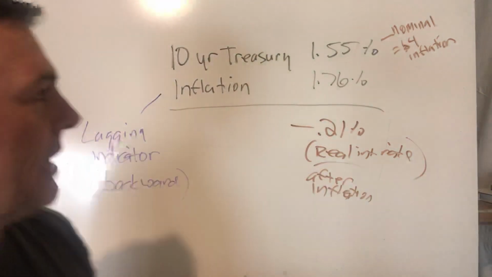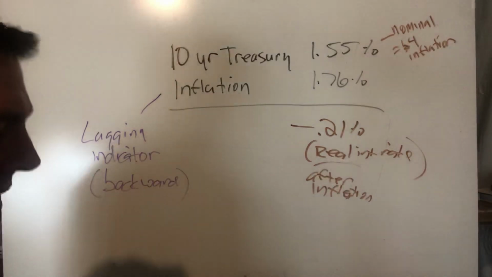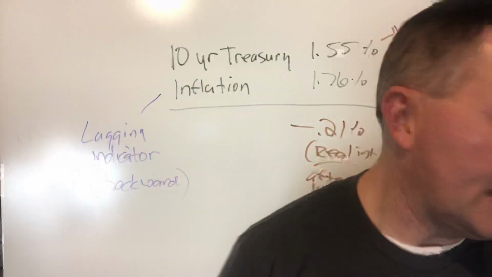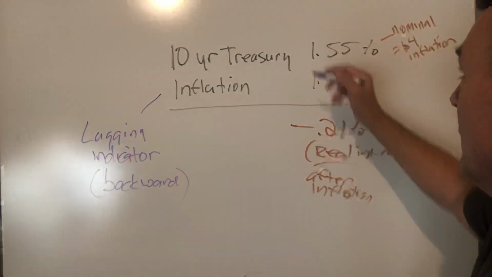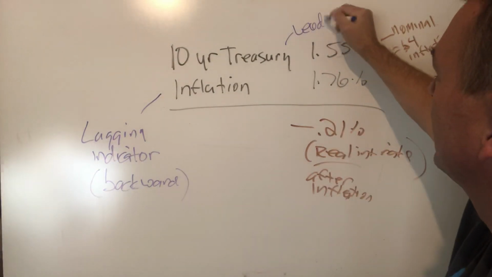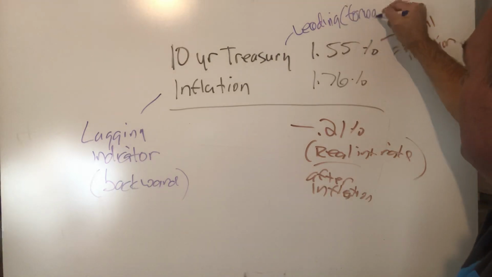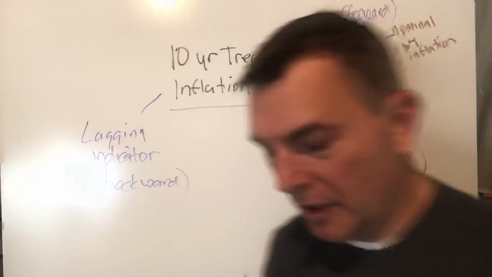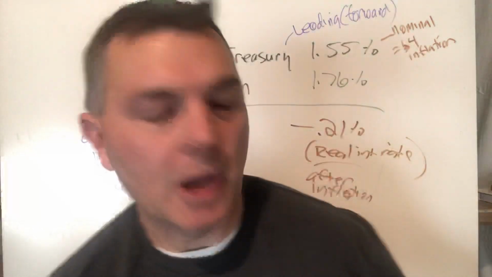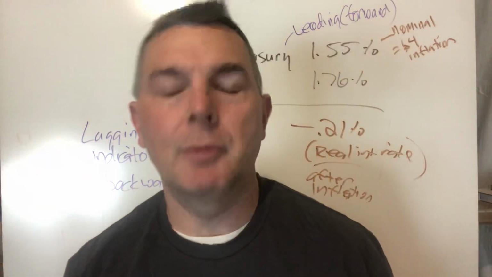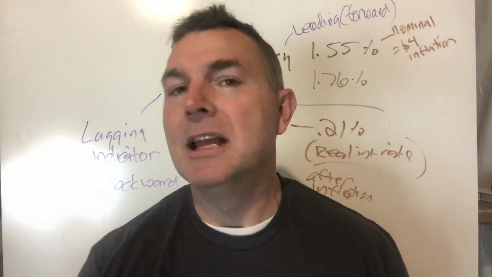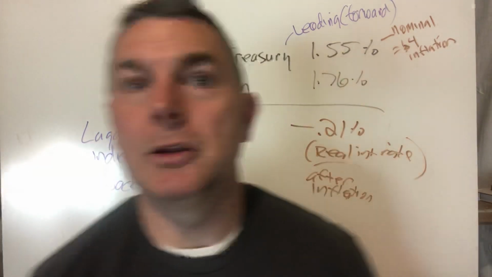Huh? All right, so if you look at the 10-year Treasury, that is a leading indicator. And this is a tough one. You won't say leading, but it is leading. I mean, people aren't going to look at it in economic terms and say it's leading, but it's forward-looking. Now, in terms of true economics, the 10-year Treasury is not really a leading indicator for GDP or something like that. It's not. In your terms, it is, and I'm going to tell you why that is right now.